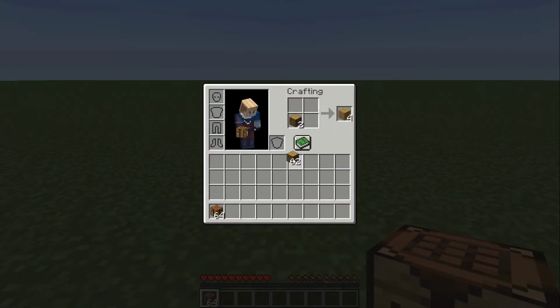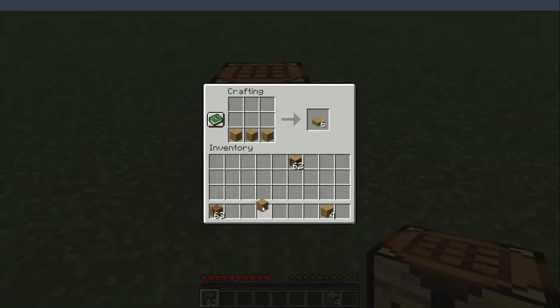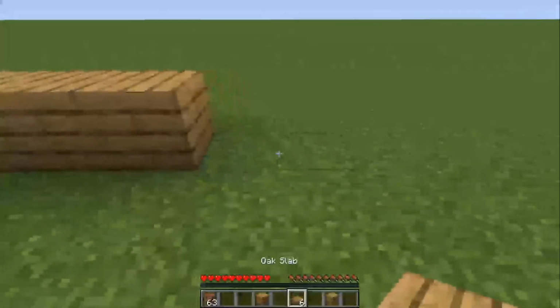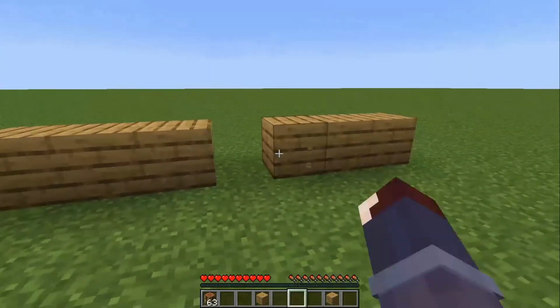If you look at the video example, you can see that I craft a log into 4 wooden planks. If I use 3 wooden planks to make wooden slabs and place the slabs down like I would normal planks, I get the same amount of planks placed as slabs as if I were to use 3 normal planks.